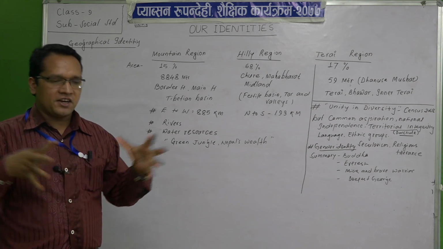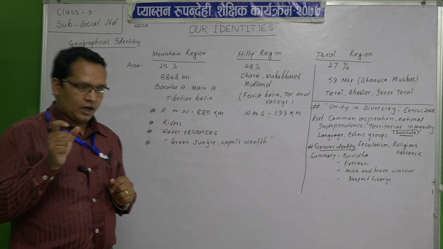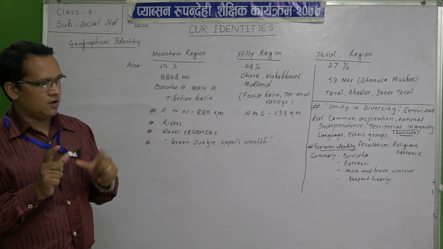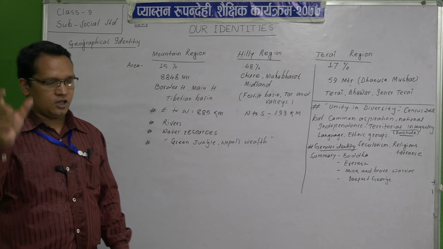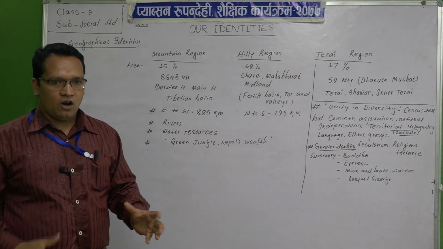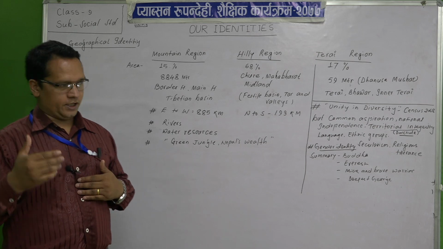We have many identities, and we cannot explain all of them one by one, but we have a great identity all over the world, either by the physical features of the country or by the work done by our ancestors and whatever we are doing.